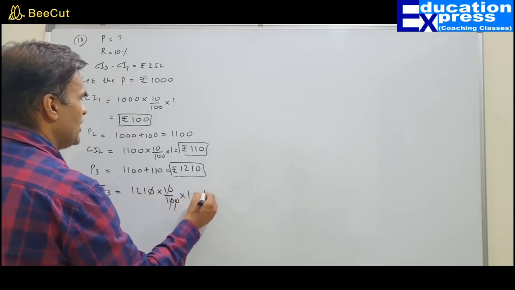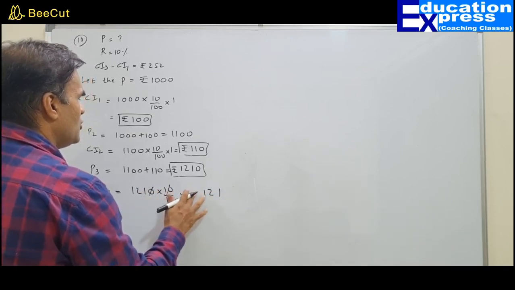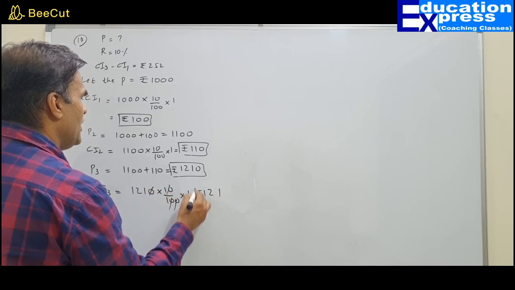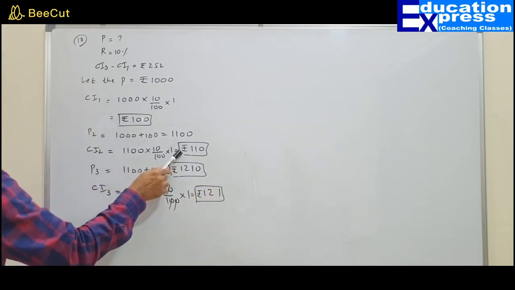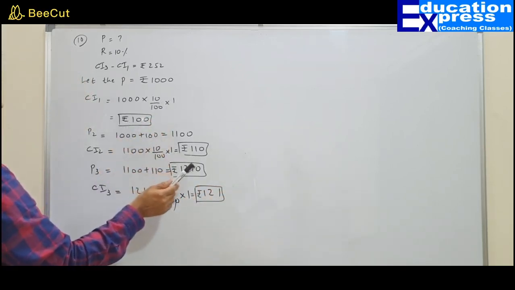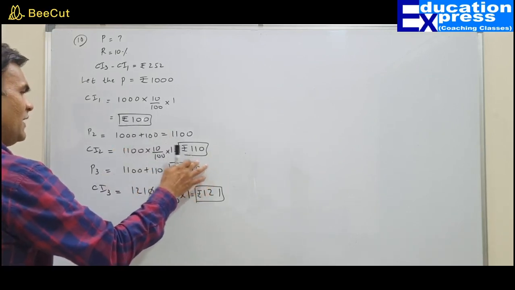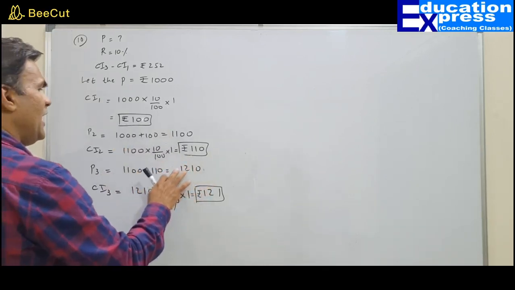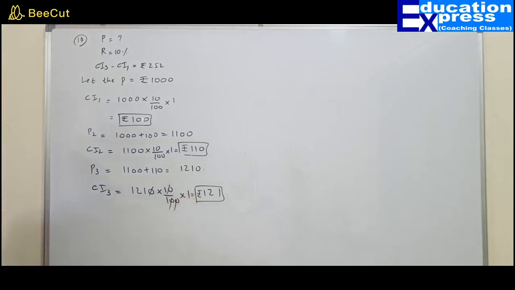That is 121. So guys, we got all the compound interest: for the first year, 100, for the second year, 110, and for the third year, 121.